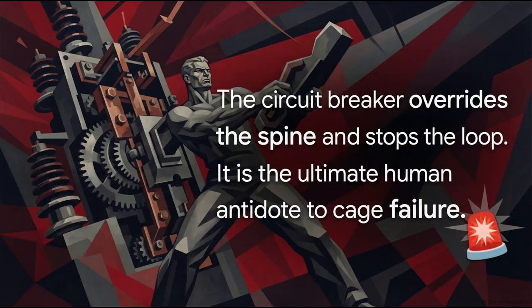This breaker overrides fleet.epistemic.decide. The loop just stops. It halts live signing independently, completely ignoring whatever the AI model or even the deterministic protocol is saying. It really is the ultimate human antidote to the immutable cage.